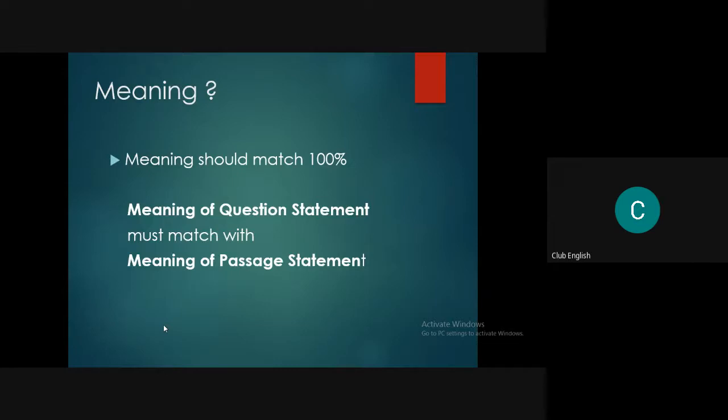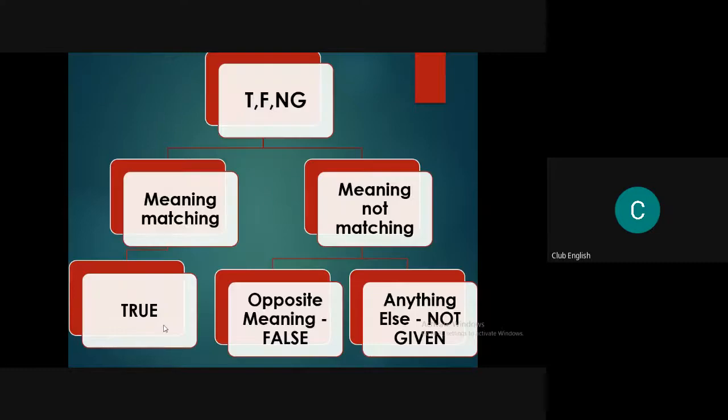One thing you need to understand is that we are not talking about the keywords. We are talking about the meaning of the question statement matching the meaning of the passage statement. If the keywords match and the meaning does not, then it is of no use. We need to match the meaning to the extent of 100%. If it is matching around 90%, 95%, it will again be of no use, and we will not mark this question as true. If the meaning matches 100%, you'll mark it as true. Now see, this is the flow chart: true false not given on the top.